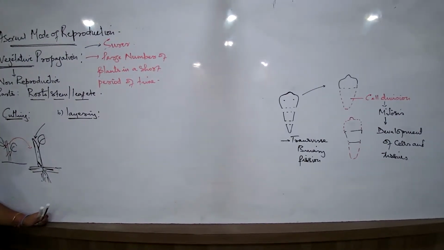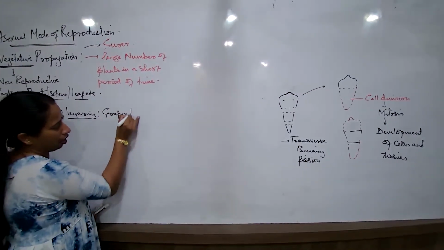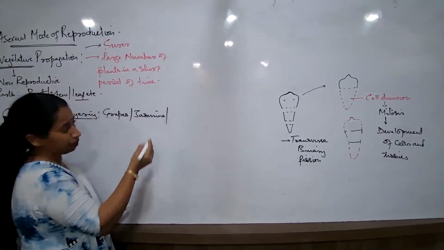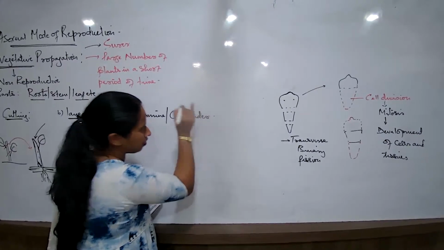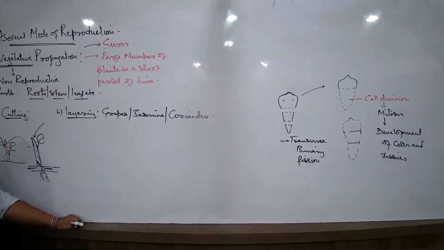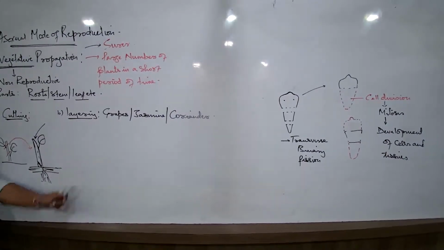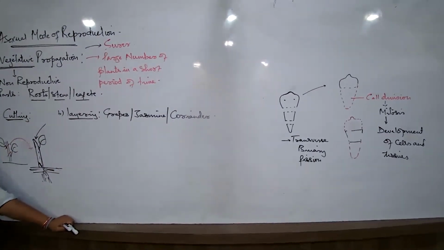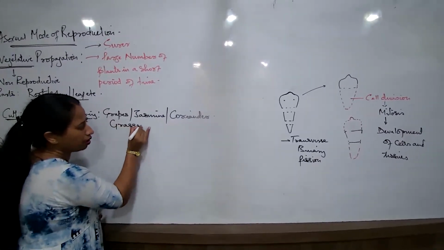For example, layering I would say examples like the grapes, examples like the jasmine, example like the coriander. Now, in this different type of plants, what is happening? It is easier to manipulate, even for water hyacinth and all these plants also, mangroves also, grasses. If I talk about layering, even for grasses, all these.